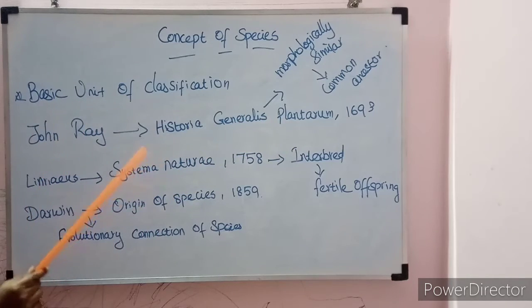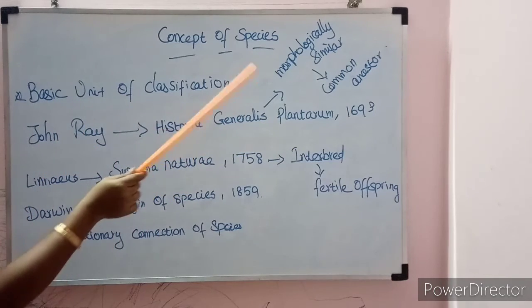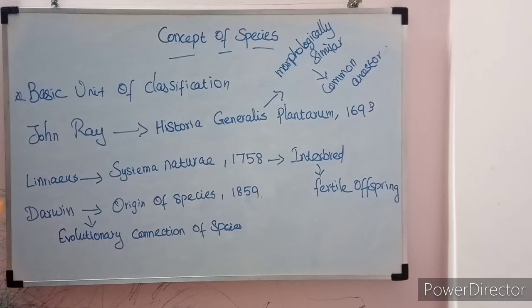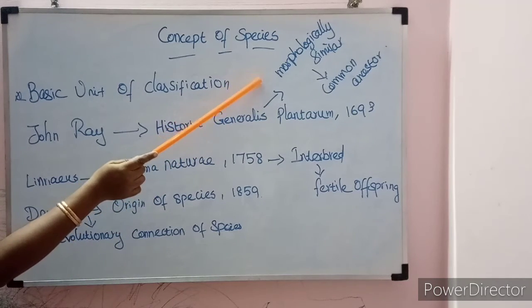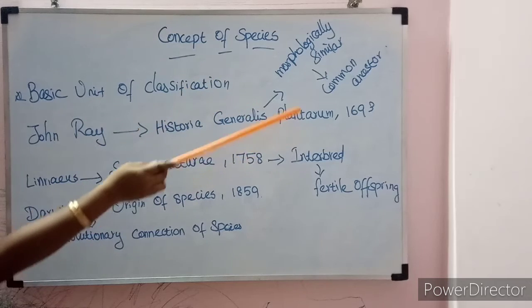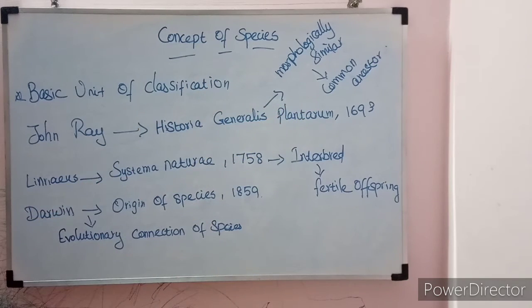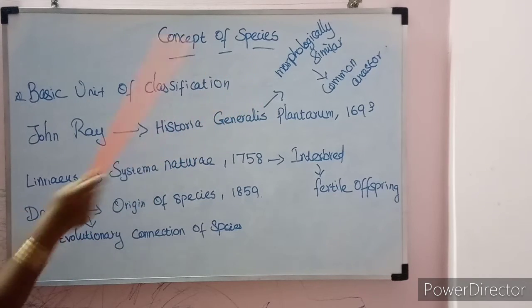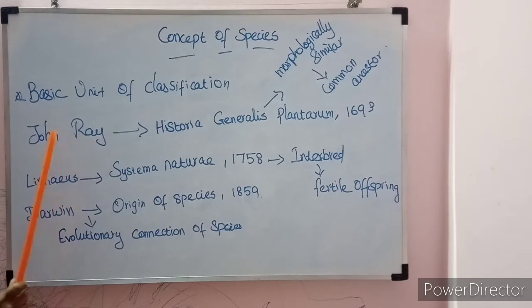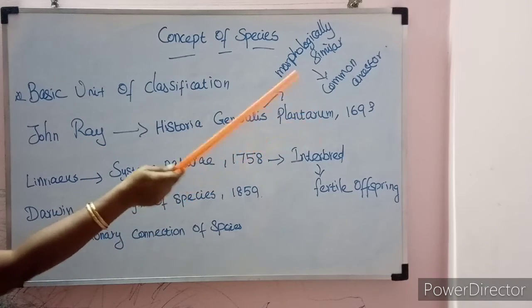He described species as morphologically similar, meaning similar in external appearance, and coming from a common ancestor. A group of animals from the same ancestors with the same morphological appearance is called a species. John Ray first produced that term in 1693.